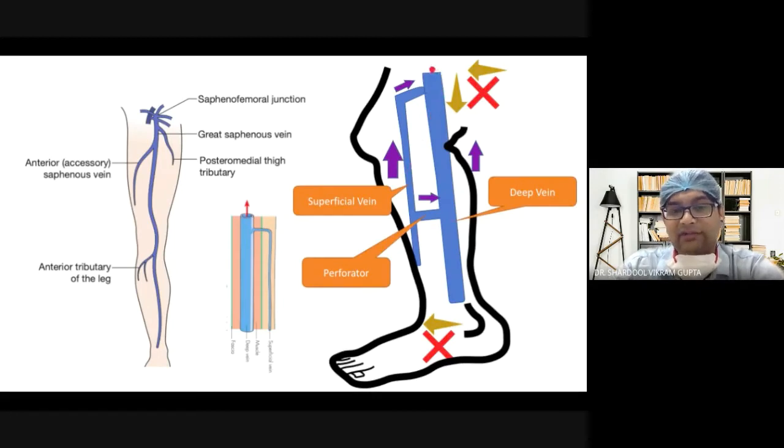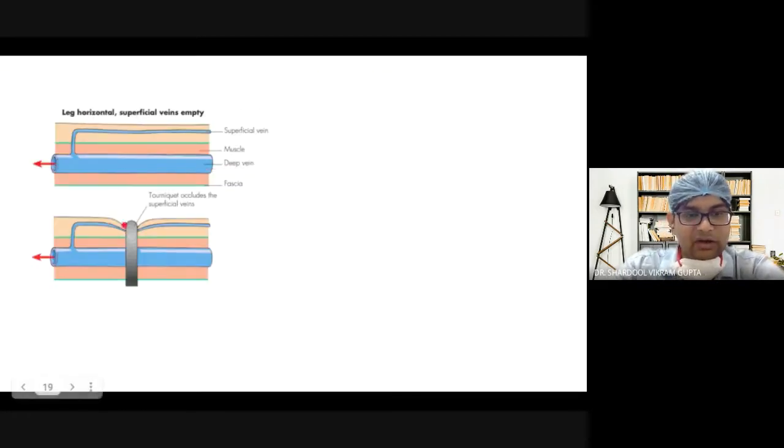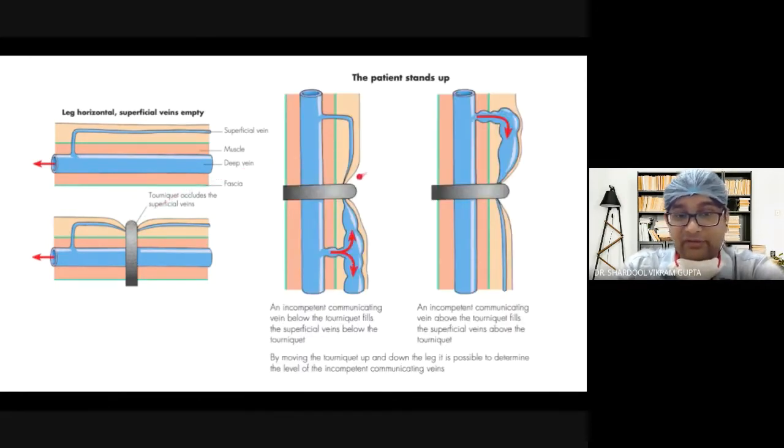But if this is patent, then there will be no pooling of blood here in this superficial system. What we do by tying a tourniquet is that you can only occlude the superficial venous system. You cannot occlude the deep venous system because it is present deep in the muscle and protected by the fascia. So once you tie the tourniquet like this, the superficial venous system will be occluded. Say the patient is standing up, this is the deep vein, this is the superficial vein, and this is the perforator. There is a perforator here also.